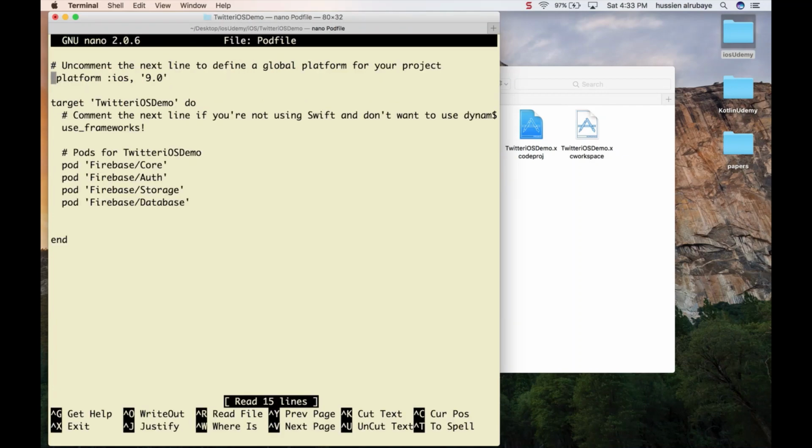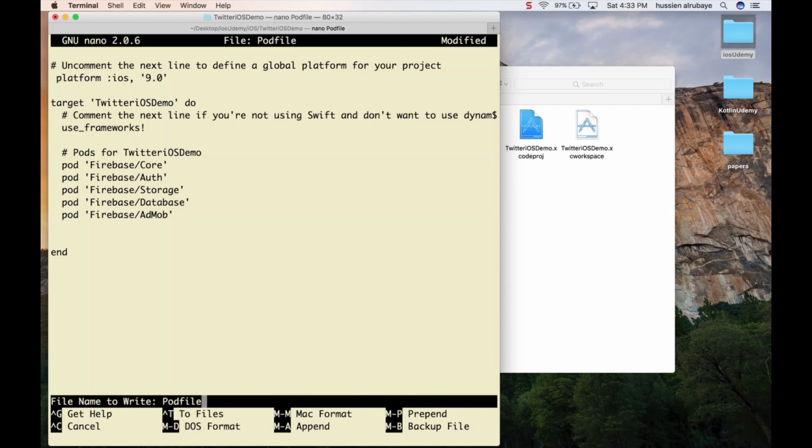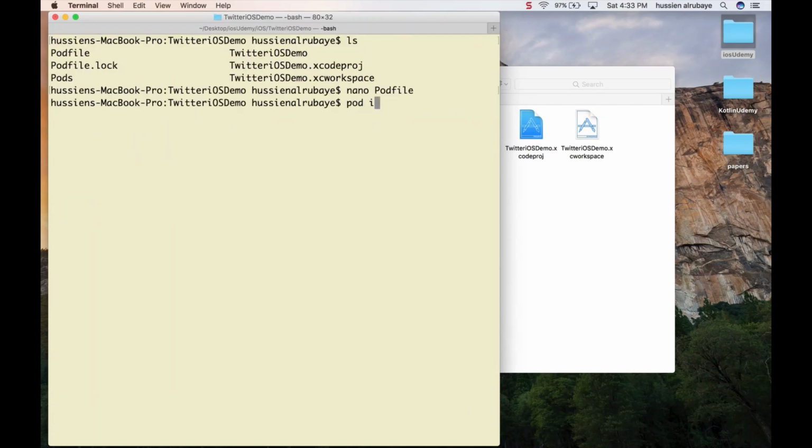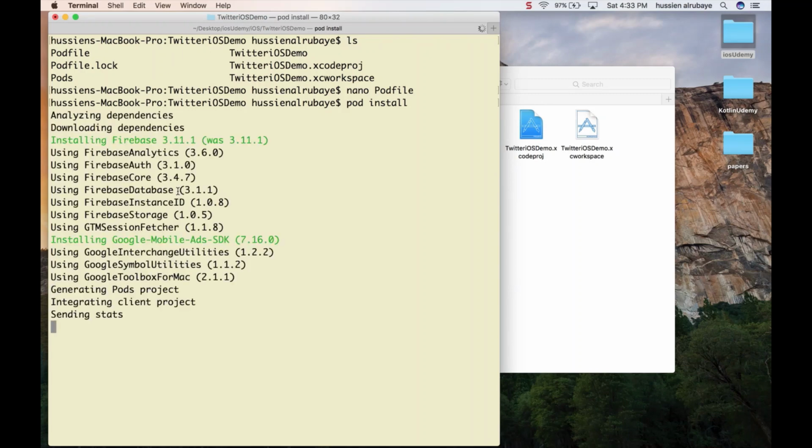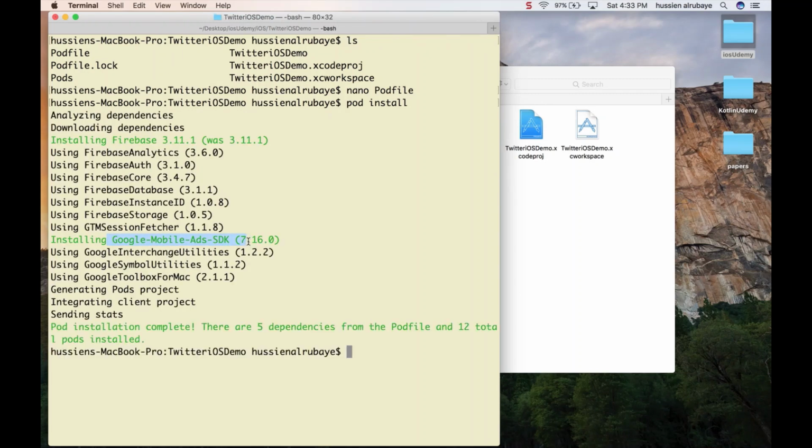So here in nano, I would add one more thing. I say pod Firebase, and I name it AdMob. Make sure it's AdMob. Then you press Control X, Y for yes, enter, then say pod install. Okay, wait for some time until it shows you what it did. It says, hey, I installed Google AdMob SDK successfully, and yes, that's what you want.